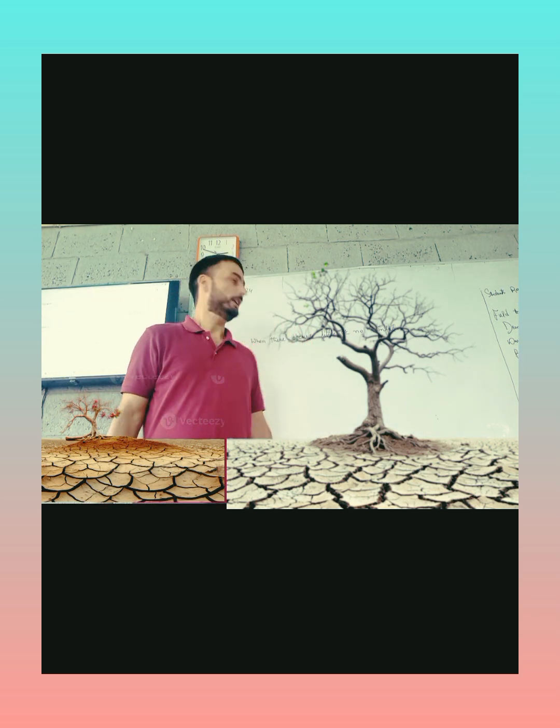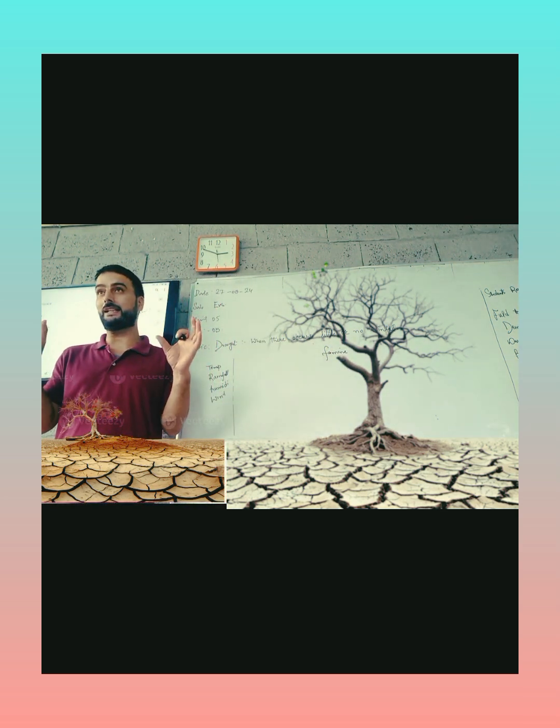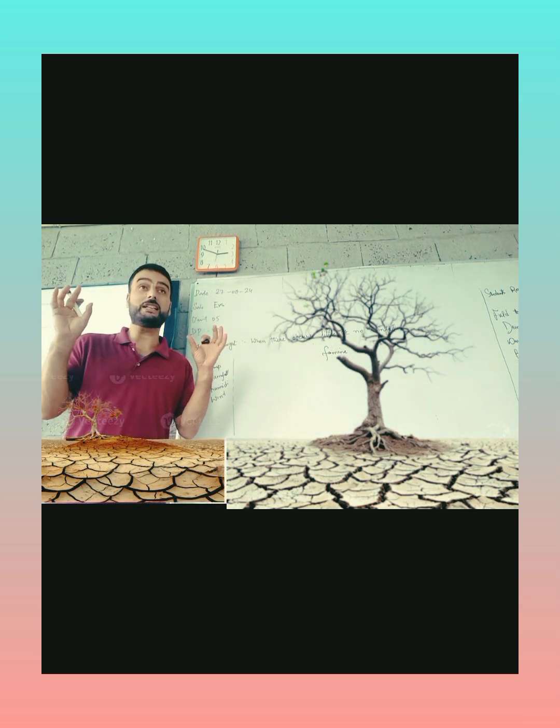That means no water, no food. There will be no food, and people will die due to starvation. That condition is known as famine. Famine is spelled F-A-M-I-N-E. Famine is a condition when people will die due to starvation.